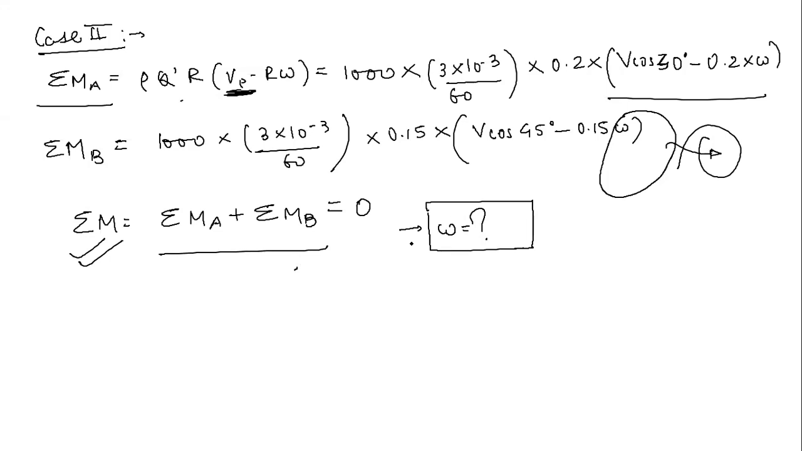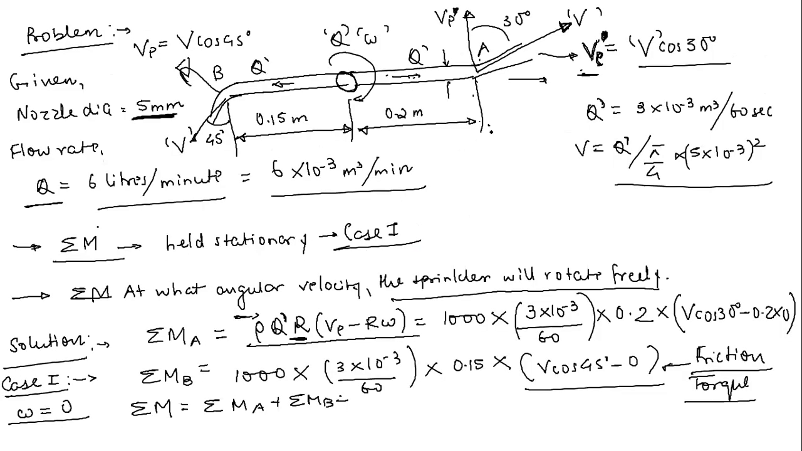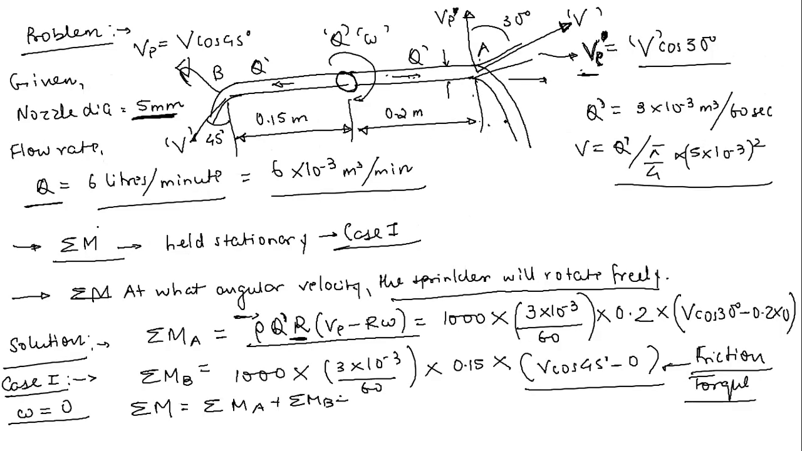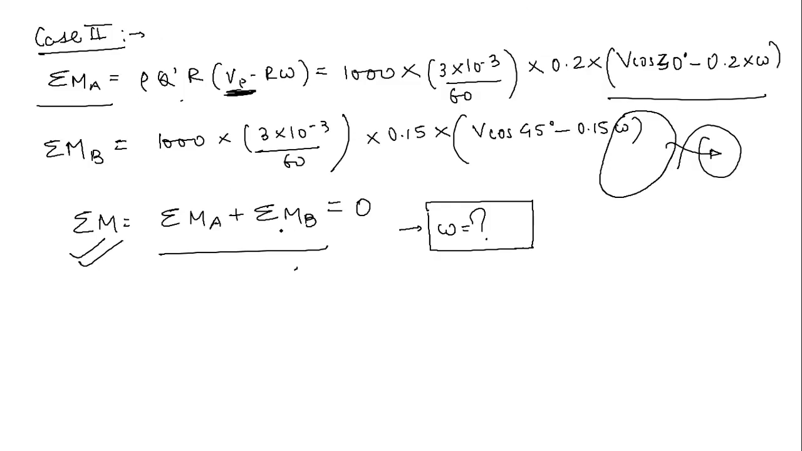Let me take one more problem very quickly. Just tell me one thing. Let's say I reverse the direction of this nozzle, so instead of this, I make this nozzle like this. Can anyone tell what is going to happen in that case? Sir, sigma m would be sigma ma minus sigma mb. Yeah, very good. In that case, this will be subtraction.